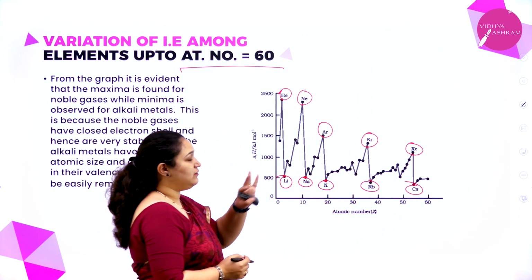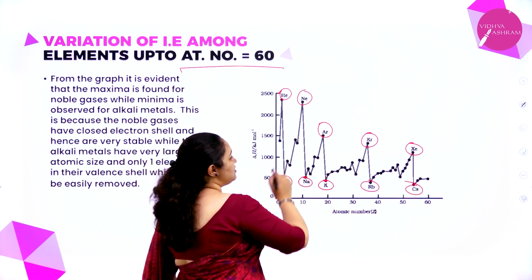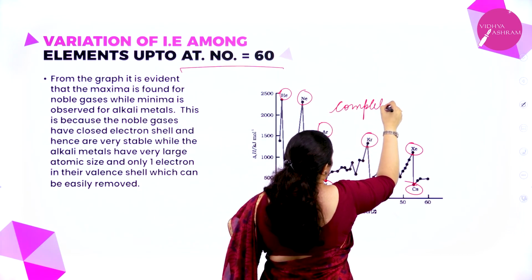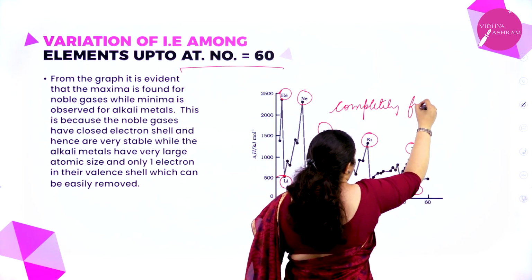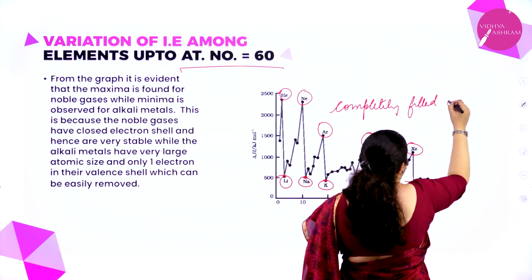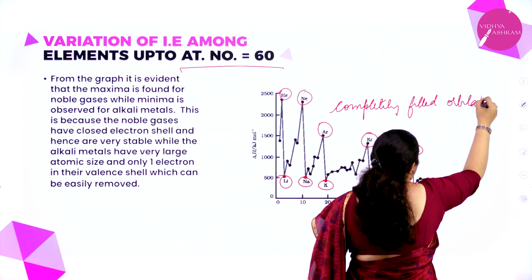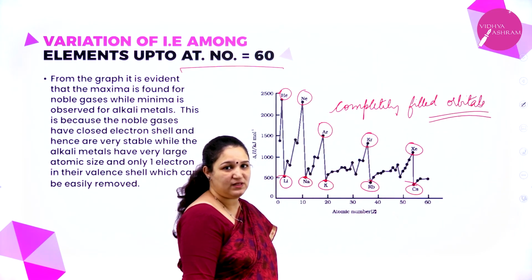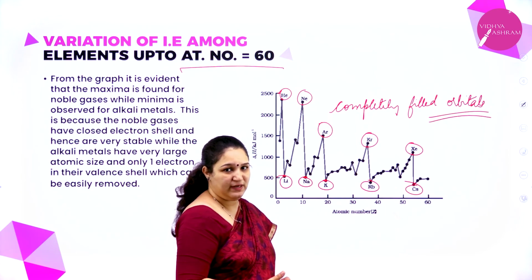Why can you observe this? See, the noble gases all have completely filled orbitals, and they have extra stability.